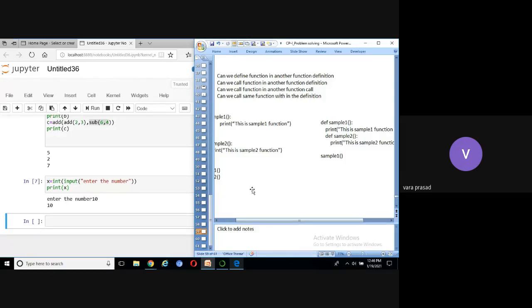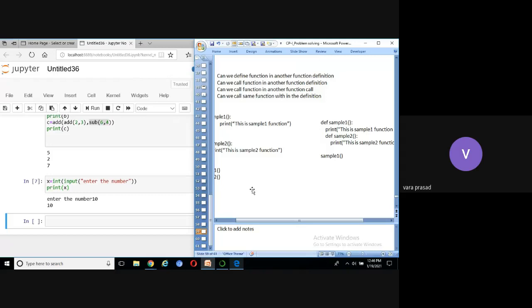But one important point here: in C, C++, Java and other programming languages, we cannot define a function in another function definition. But in Python, we can define a function in another function definition. Second point, we can call a function in another function definition.